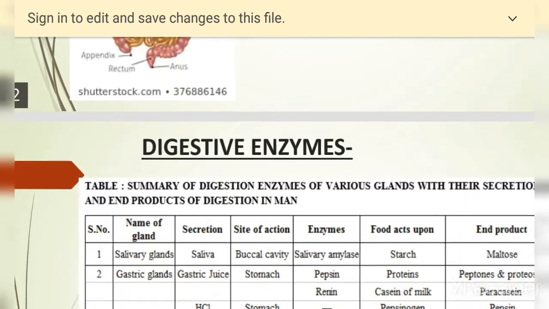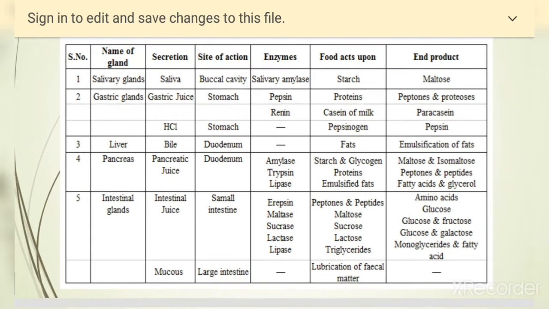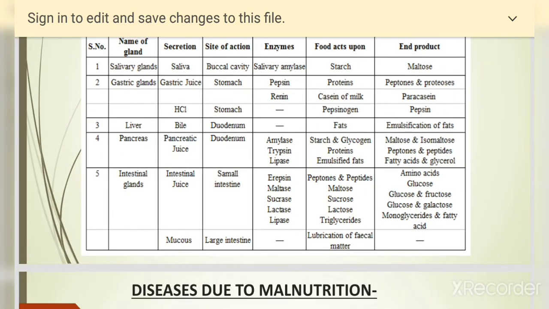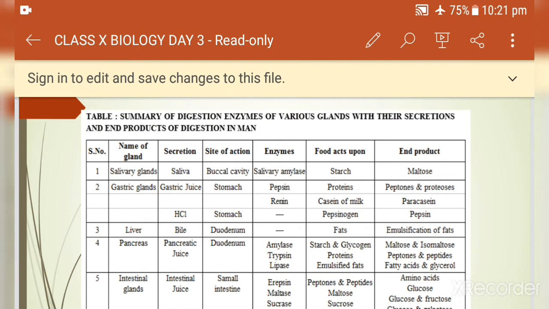And we have also seen the digestive enzymes. So we can have a quick recap: which glands produce which enzymes and on which food they act. As we have seen, salivary glands produce amylase which acts on starch and converts it into maltose.